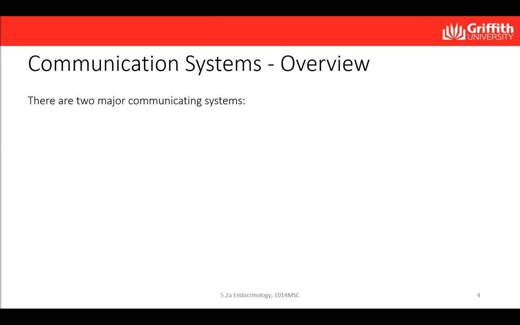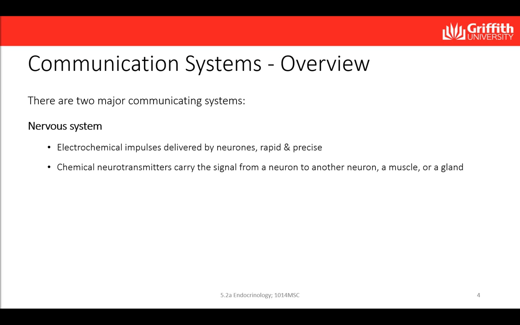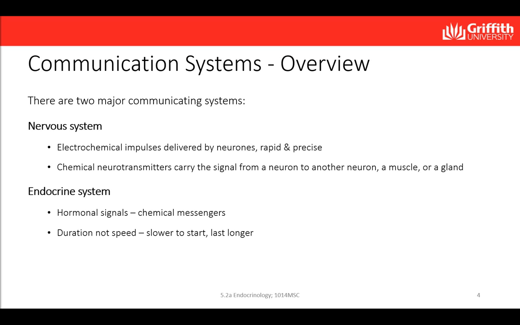As discussed in the previous video, the two major communicating systems in the body are the nervous system, which regulates the activity of muscles and glands via electrochemical impulses that are delivered by neurons. These signals are very rapid and precise, and the organs respond within milliseconds. And the second, which is the endocrine system. The means of control and the speed of the endocrine system are very different in that they influence the metabolic activity using hormonal signals.